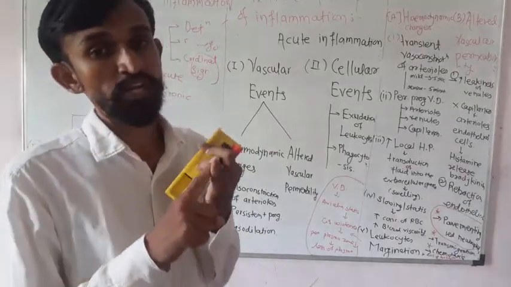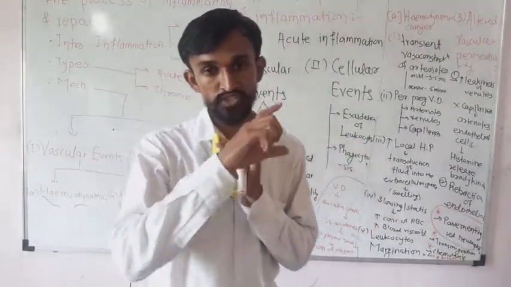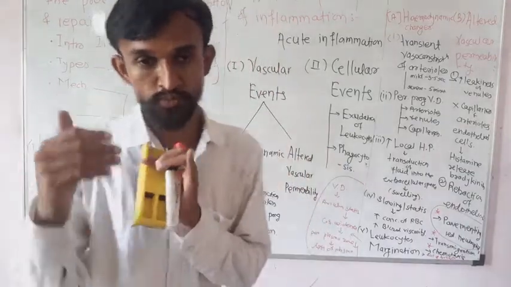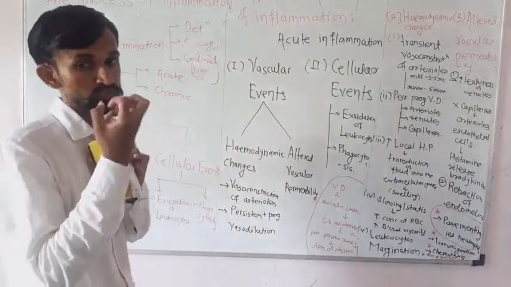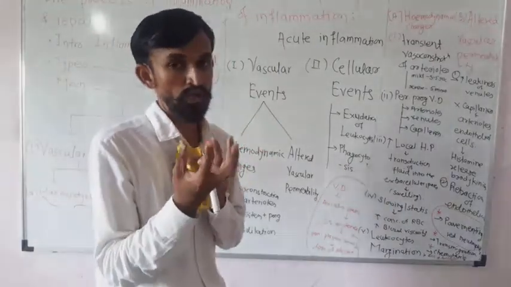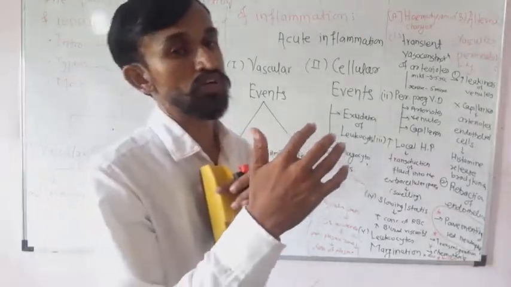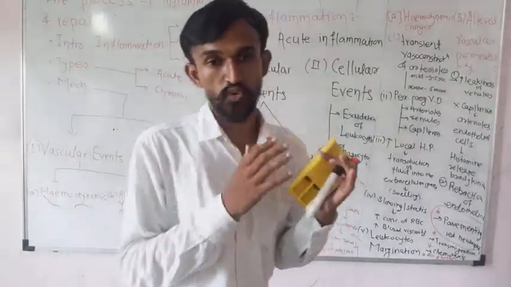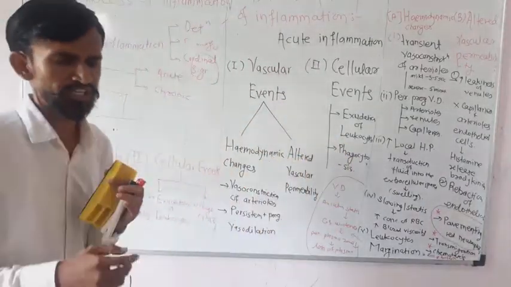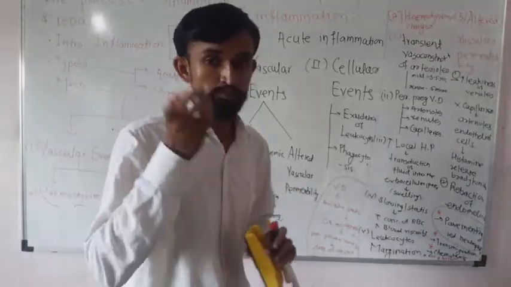What do hemodynamic changes mean? Hemo means blood and dynamics means process, or change in process. So a change in the blood process, and you very well know how blood forms, the types of cells: red blood cells, WBCs, RBCs, platelets, arteries. You have a complete idea of that.